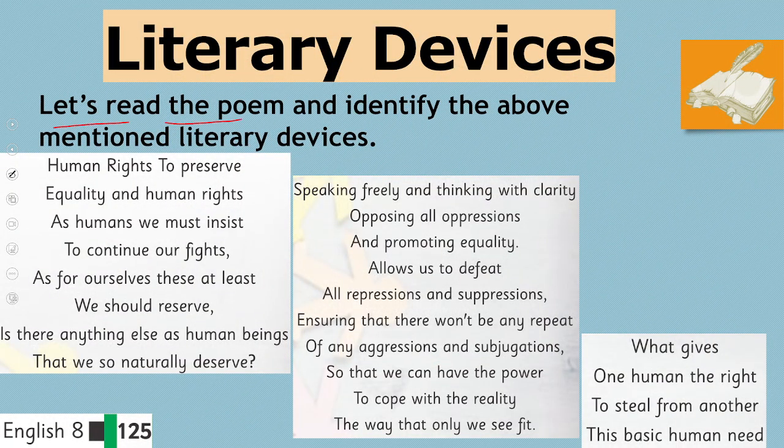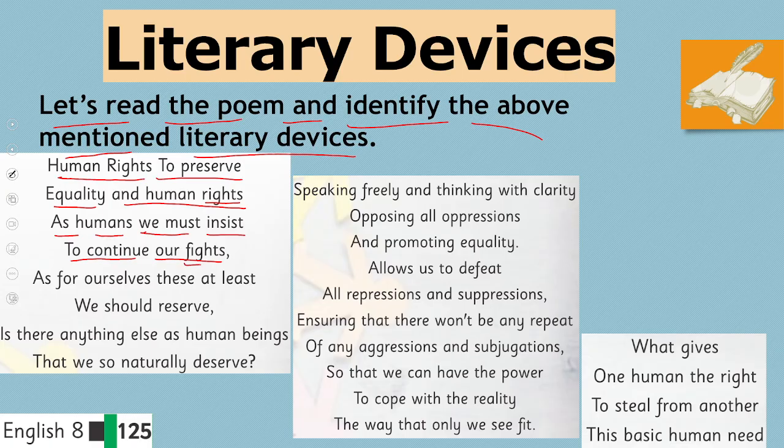Let's read the poem and identify the above mentioned literary devices. Human rights to preserve, equality and human rights. As humans, we must insist to continue our fights. Rights, fights. Both these sounds rhyme with each other. So we will use the same letter to identify. Preserve and insist do not rhyme. So we use different letters to indicate them.